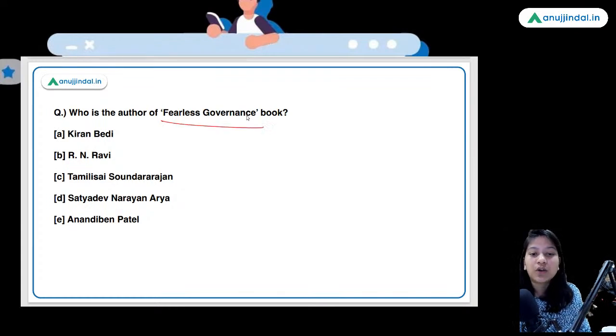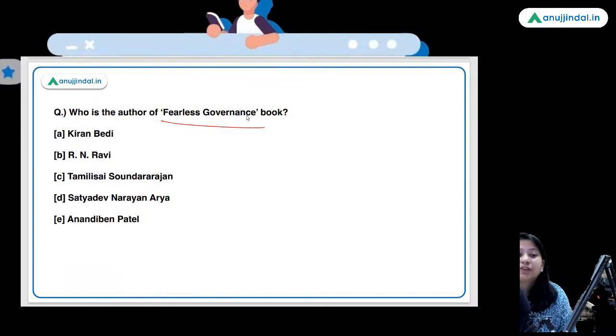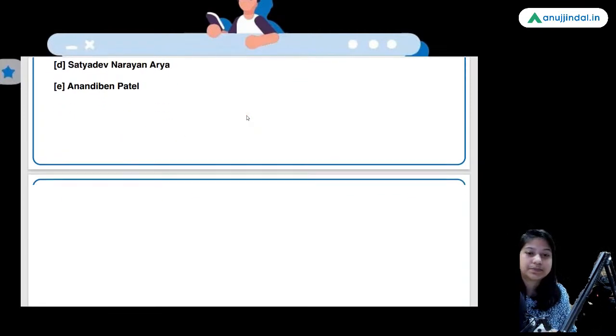Who is the author of Fearless Governance book? Fearless Governance book. Kiran Bedi. Absolutely right.